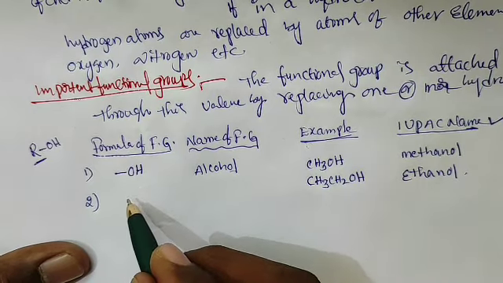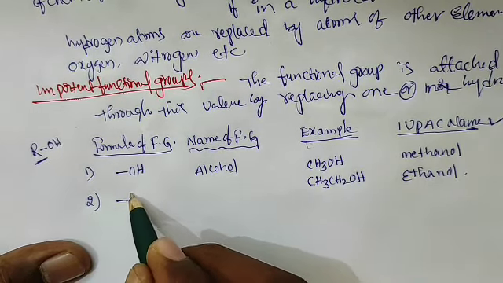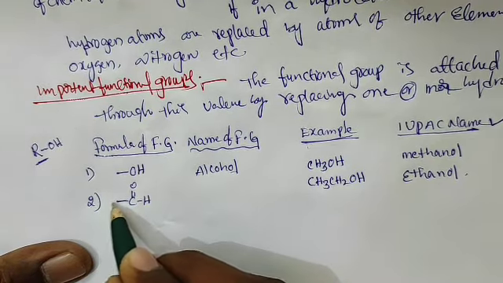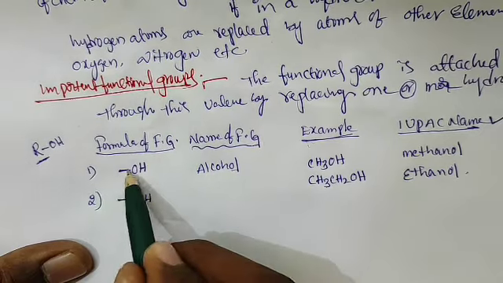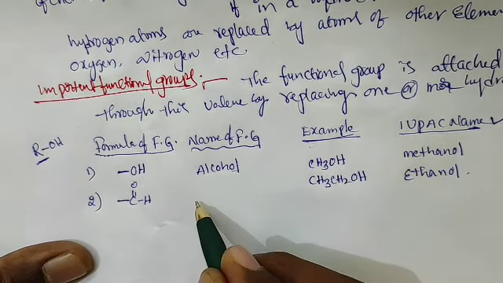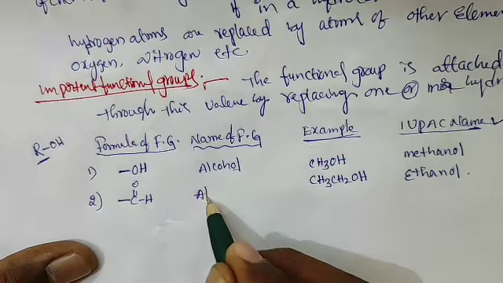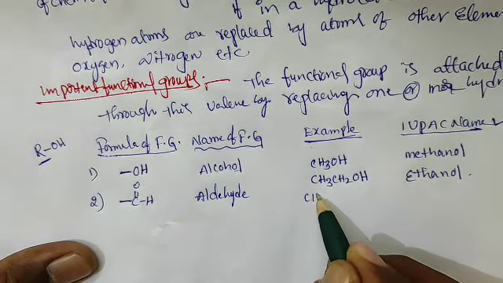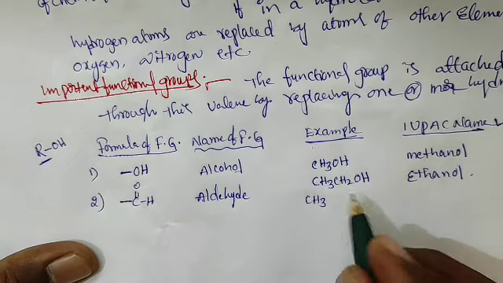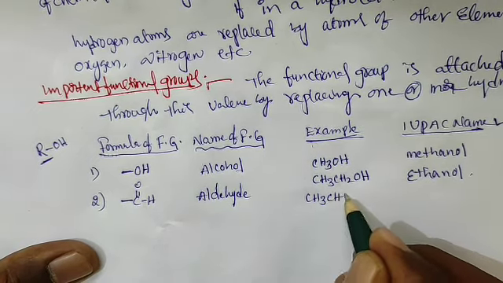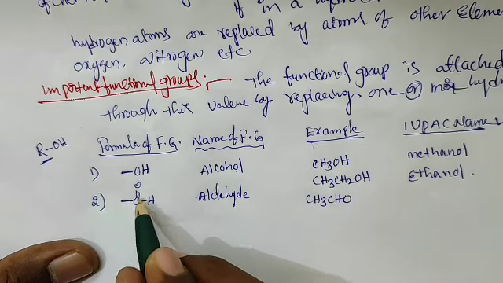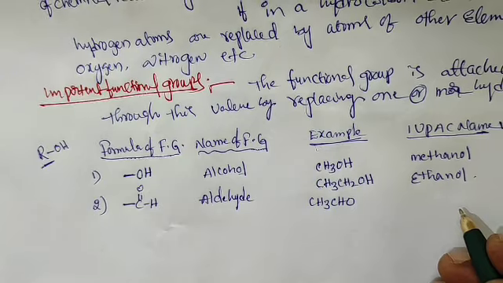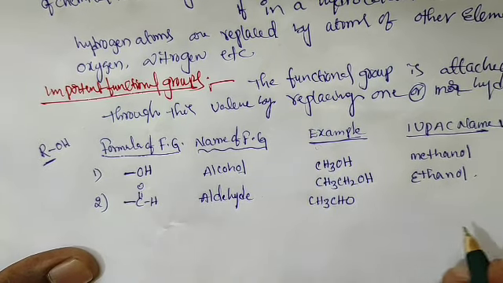The formula is dash C double bond O, with H on this side; the dash bond is attached to the carbon chain. Example CH3CHO, two carbons, ethanal.